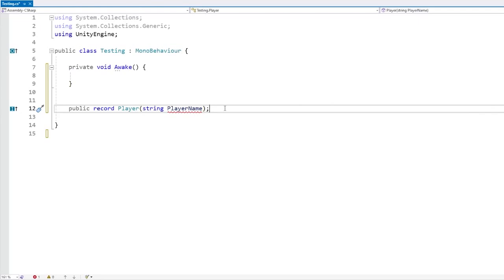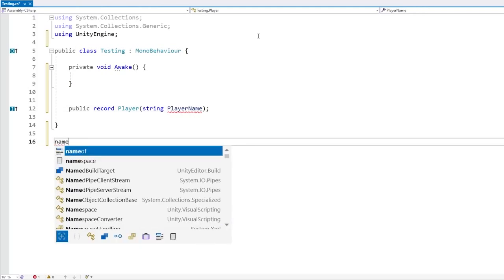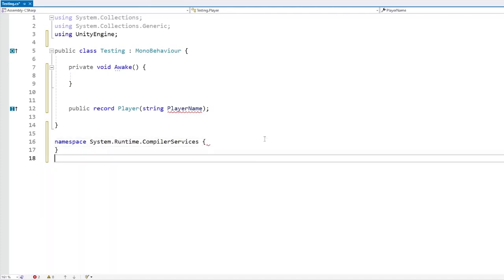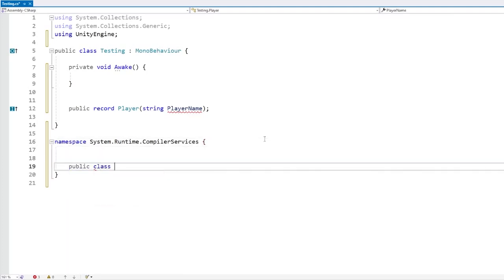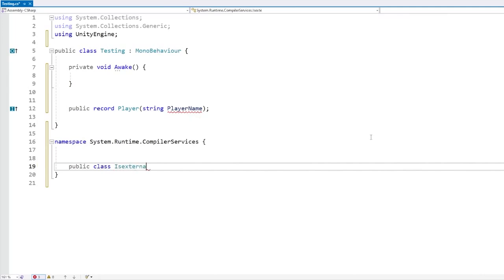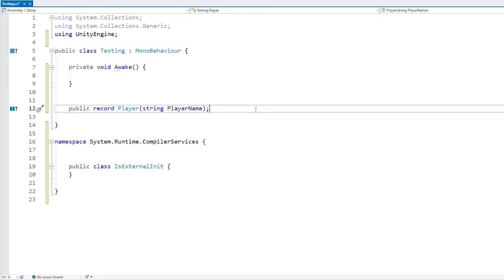So in order to make records work inside of Unity, we basically need to create this type. So we need to create a class inside of a namespace. So let's do a namespace and name it exactly like this, System.Runtime.CompilerServices. Let's open and close. And then inside we need to define a class. And the class has to have this exact name, IsExternalInit, and define the class just like this. So it's completely empty, it really just needs to exist. And if it does exist, then yep, this is now valid code.